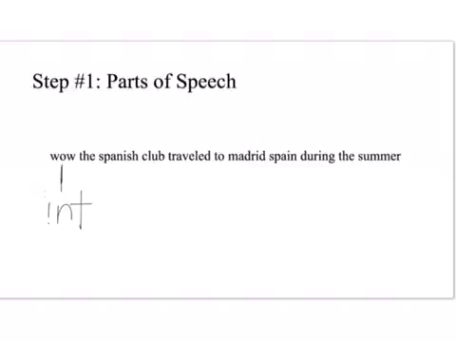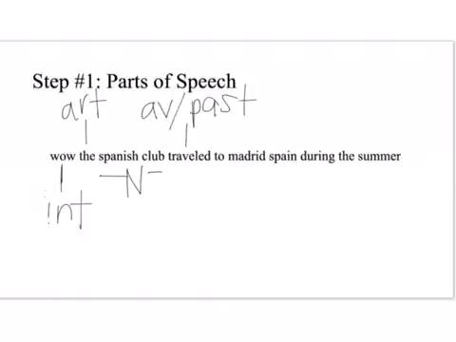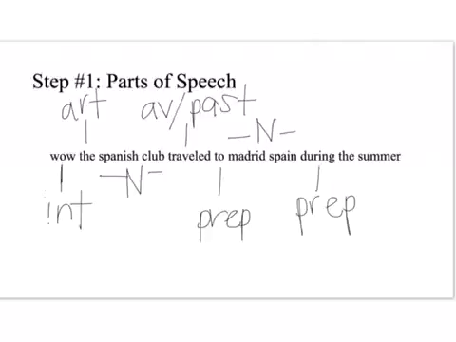Interjection. The is an article. Spanish club is one whole proper noun. It's collected together. Traveled is an action verb in the past tense. To is a preposition. Madrid, Spain is another one of those proper nouns that belongs all together. During is a preposition. The is an article. And summer is a common noun. And that gives us all of our parts of speech for step 1.